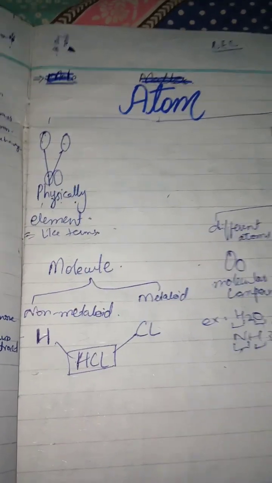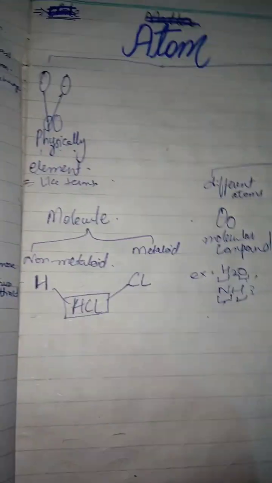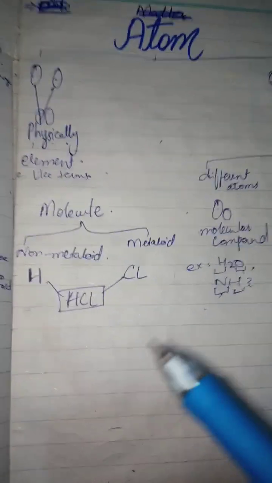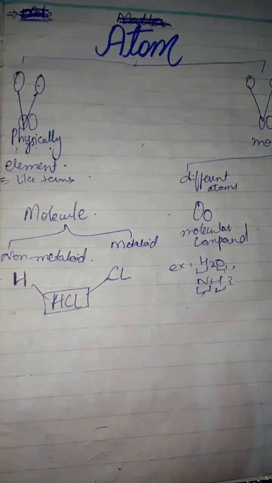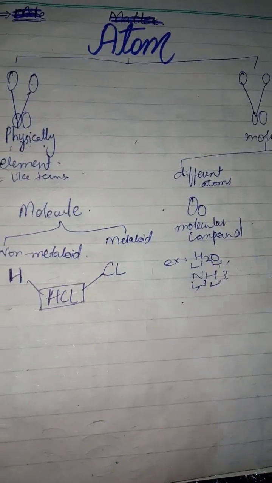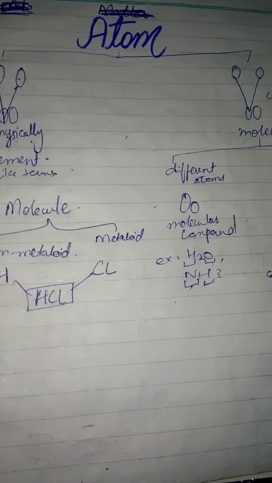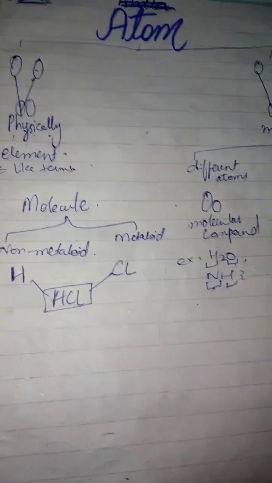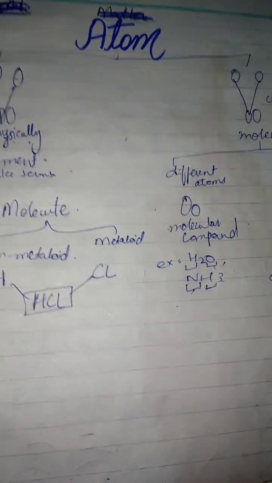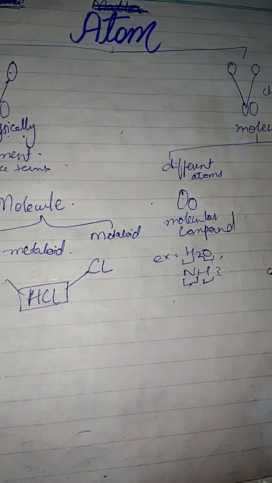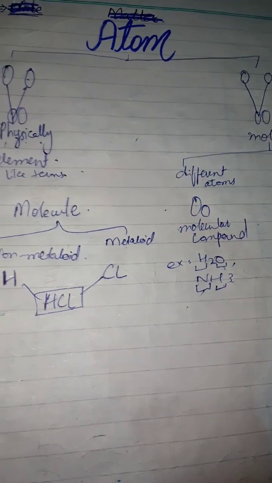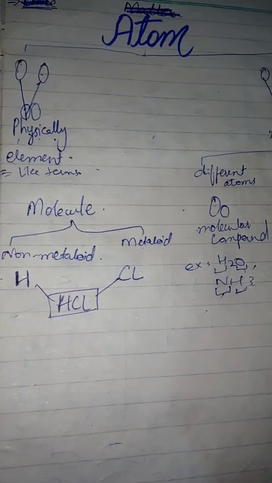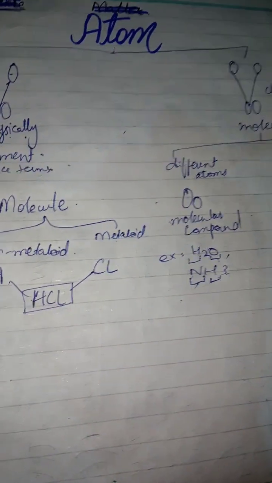Here we just get HCl. We have combined one metal and one non-metal, so we form something new. If we talk about NaCl, one is metal and the second is non-metal, so they both combine together. But here we will not be discussing that.